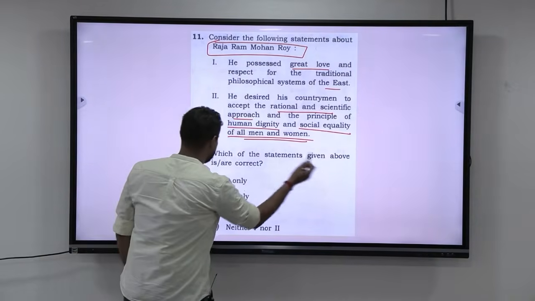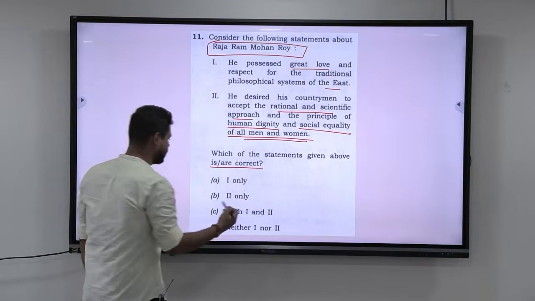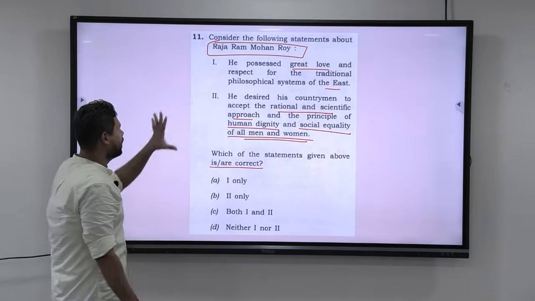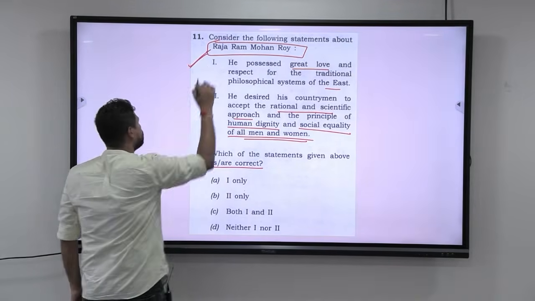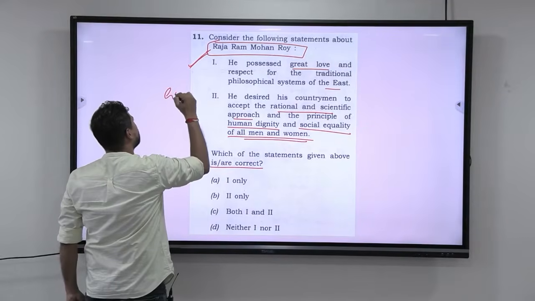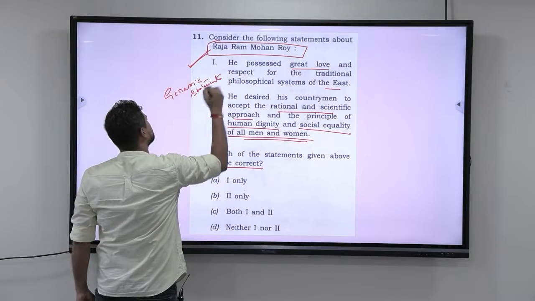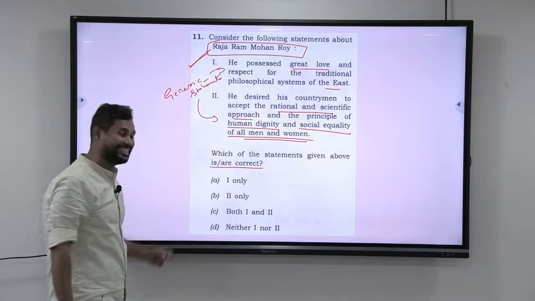Which of the following statements given above is or are correct? 1 only, 2 only, both 1 and 2, neither 1 nor 2. Okay. Now, the moment they say Ram Mohan Roy, you should not panic. Look at the two statements. These two statements are what we call generic statements. Both the statements are generic statements.